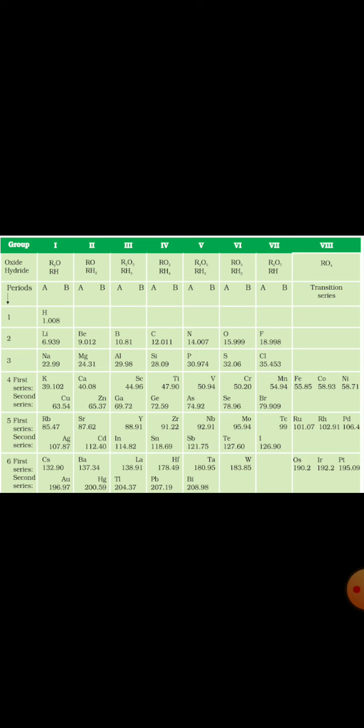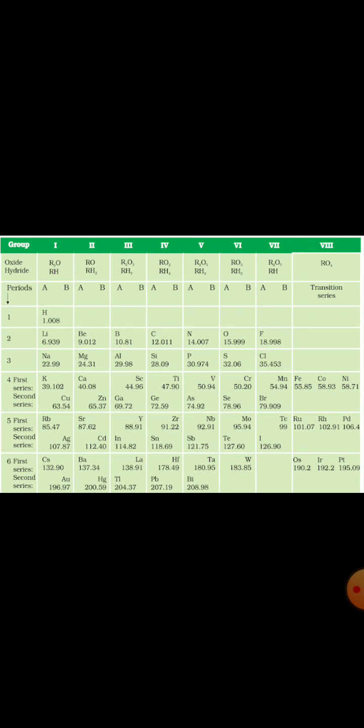As we all know, when he kept these elements in the periodic table, he observed that they were arranged in increasing order of their atomic masses. But in some places, the element which has slightly greater mass came first, and the element which has slightly lower mass was kept afterwards.